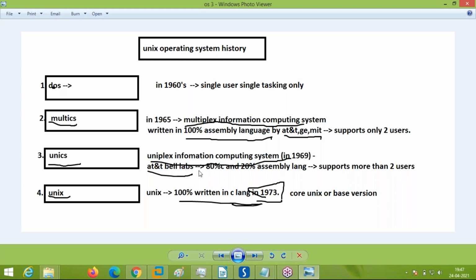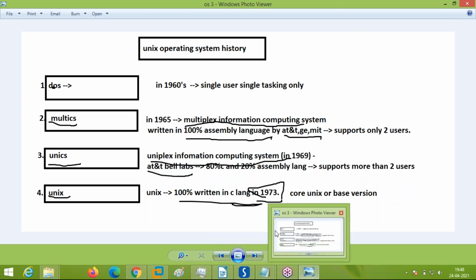But this also was dumped, and later Unix was created, which is the original Unix we are using here. It was written 100% in C language at AT&T Bell Labs by Ken Thompson. Ken Thompson was the creator of Unix, and this is the core version. Though the Unix we are using today is not the core or base version, which was created in 1973. It was modified and enhanced to the level of the current generation. This is the old generation, first generation Unix, when Unix came into existence. So this is how Unix came into existence.